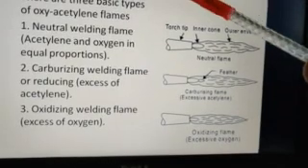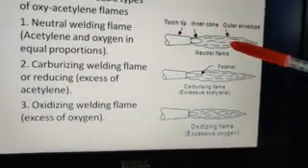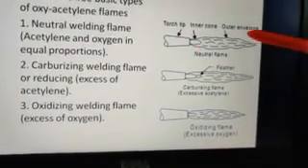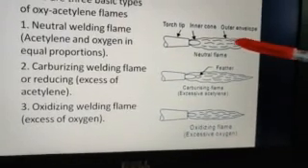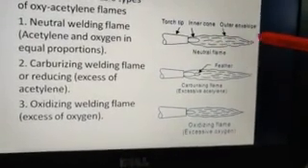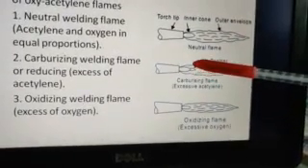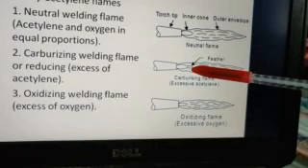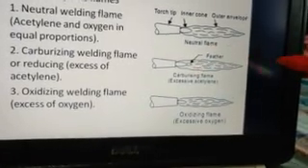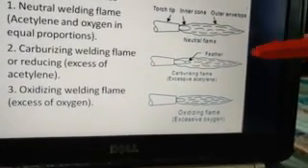In the neutral flame you have an inner cone and an outer envelope, so it is very easily identifiable. Then we have the carburizing flame, which can be identified by the acetylene feather within the outer envelope near the inner cone.